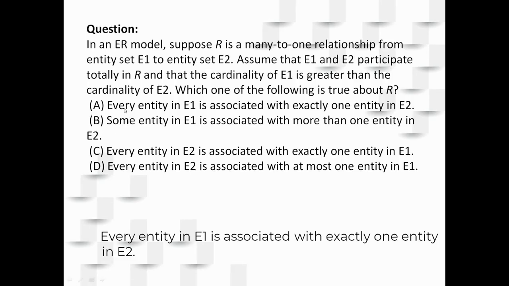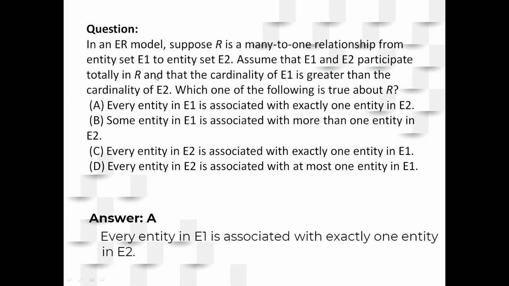Yes. So that is the reason why here I am saying that the answer is A. First thing, understand whether the cardinality is matching or not. Once the cardinality is matching, please keep in mind the cardinality ratios: one to many, many to one, and many to many.